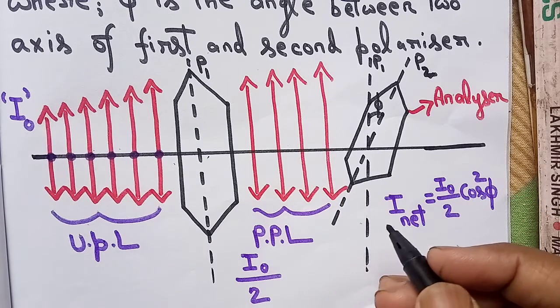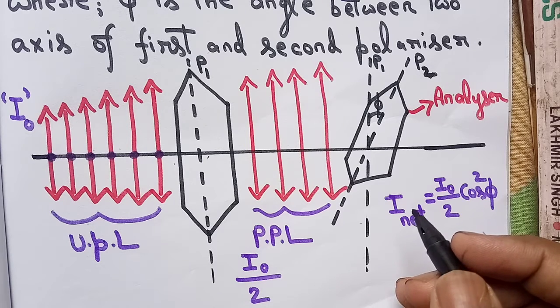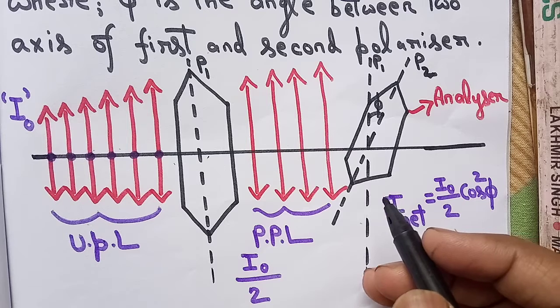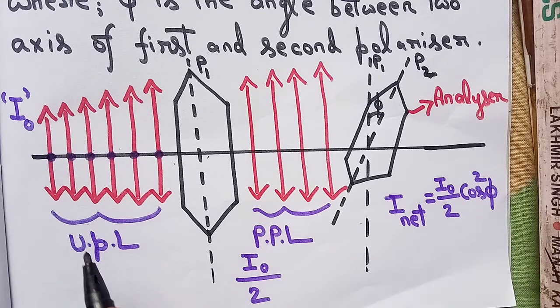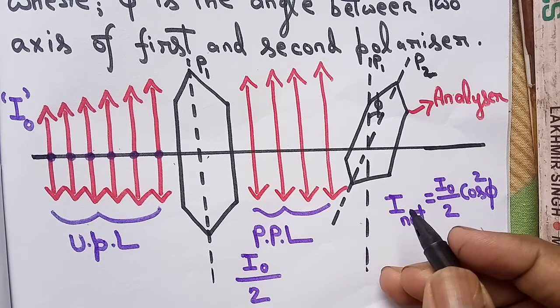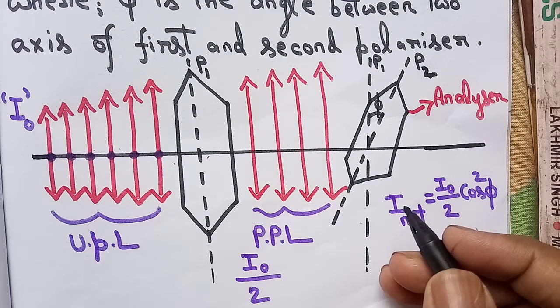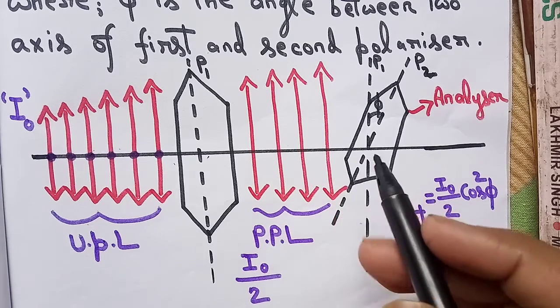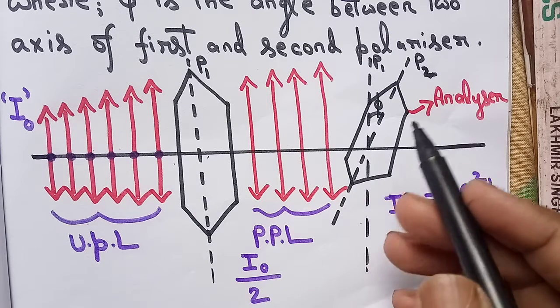Here you have to remember one important point: this I naught divided by 2 is not the intensity of the original unpolarized light. This I naught divided by 2 is the intensity of the light which is incident on the second polarizer. The second polarizer is also known as the analyzer.